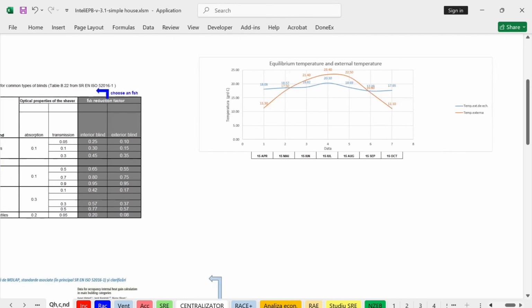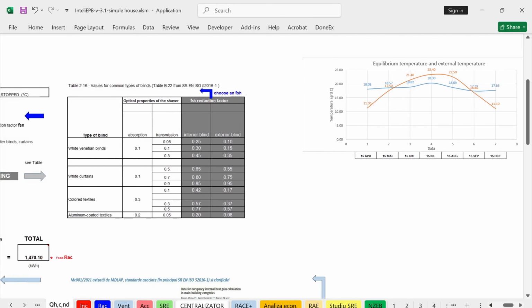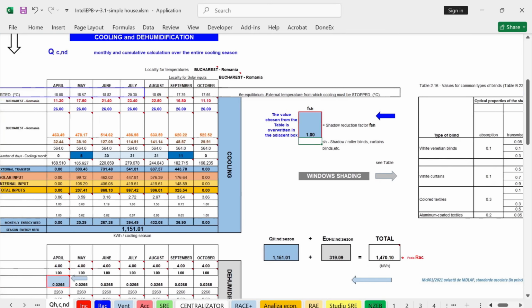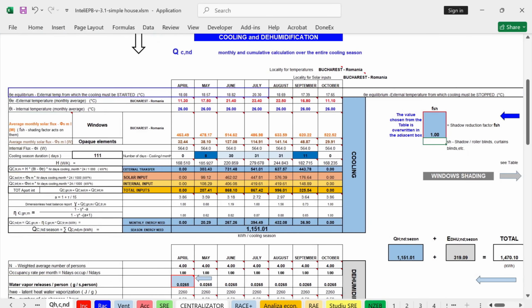Once we have the period for cooling, we can use those monthly calculations to transform the fluxes from solar from windows, from opaque elements, from internal flux. Monthly, we have those calculations about energy, and the sum of all that energy is the energy for the cooling season.